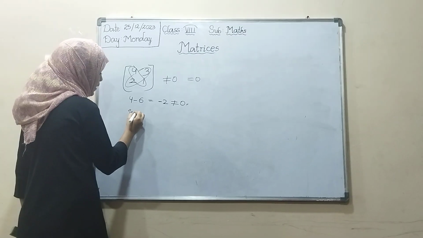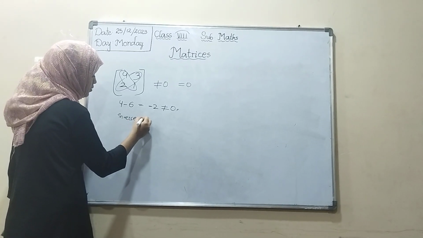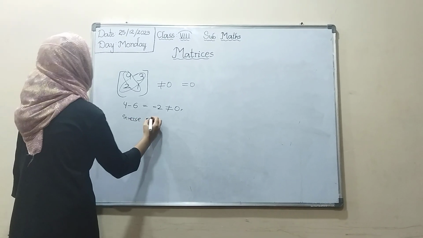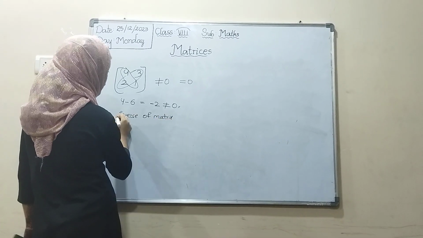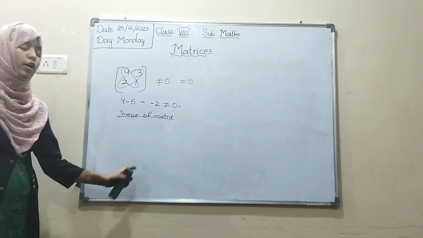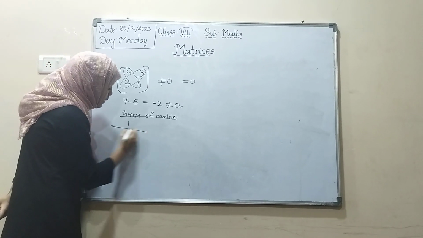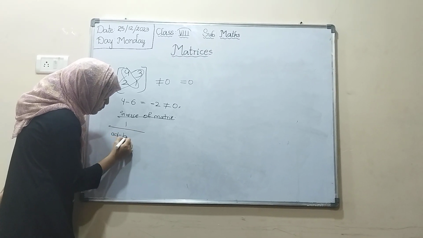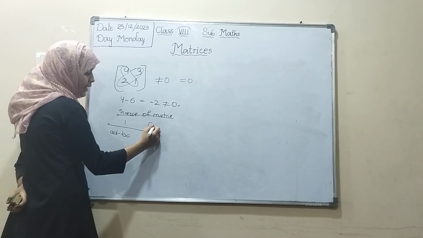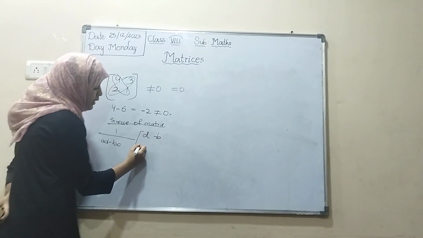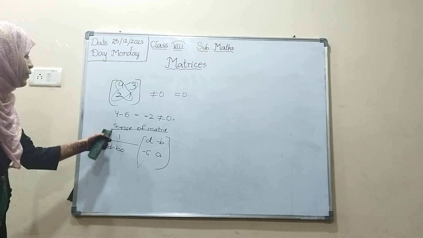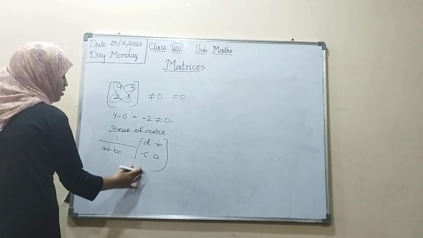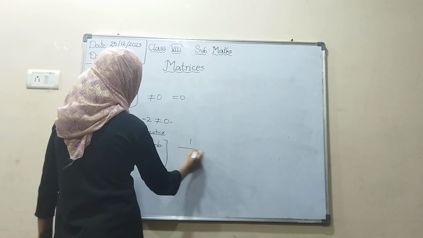Inverse of matrix. What is inverse of matrix? One formula is there: 1 by AD minus BC, times D, minus B, minus C, A. This is one formula of inverse of matrix. So 1 by AD minus BC.